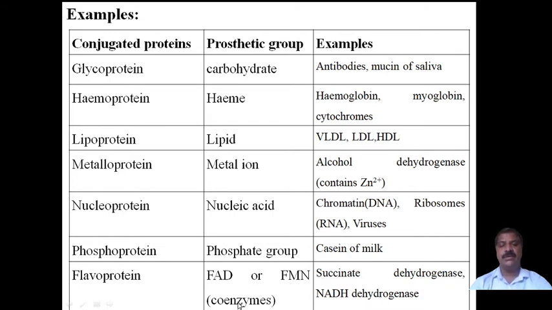These coenzymes are the non-prosthetic group, and the other part is the protein. Examples are succinate dehydrogenase and NADH dehydrogenase, where NADH is nicotinamide adenine dinucleotide in the reduced form. These are the examples and sub-classification of conjugated proteins.